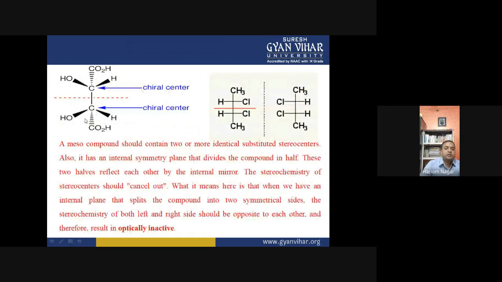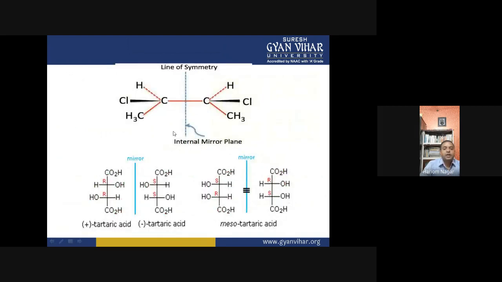There are also chiral centers here. This is a chiral center, this is a chiral center. All the groups present at these chiral centers are different. Due to the presence of a plane of symmetry, they are optically inactive. Now, line of symmetry: an internal mirror plane is there. This is called the line of symmetry, or plane of symmetry, right?